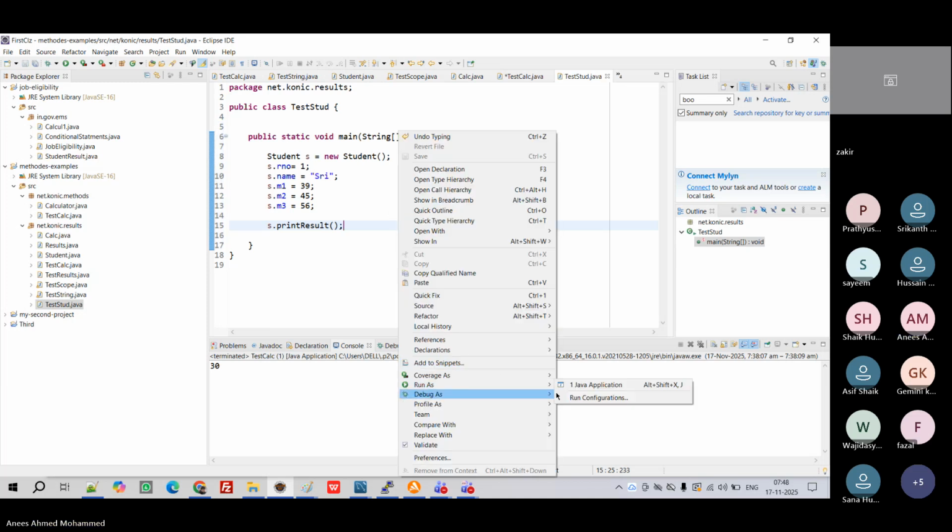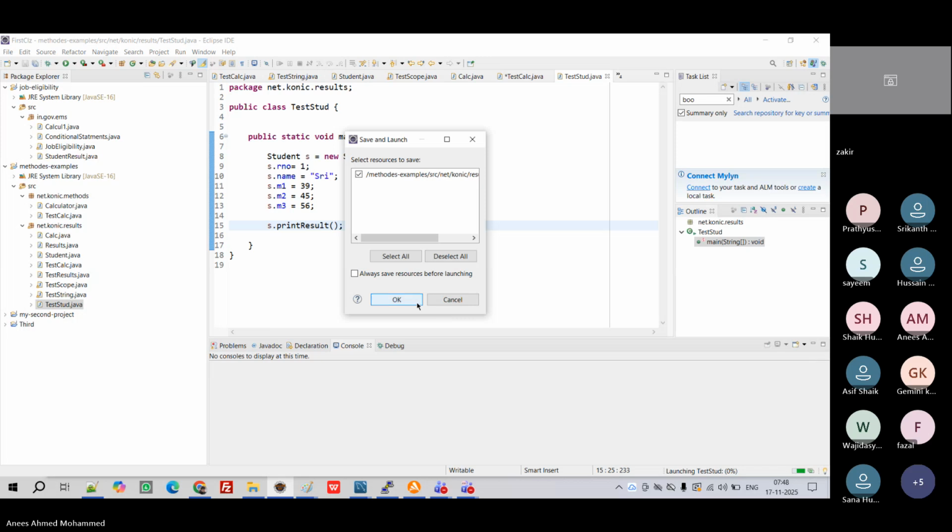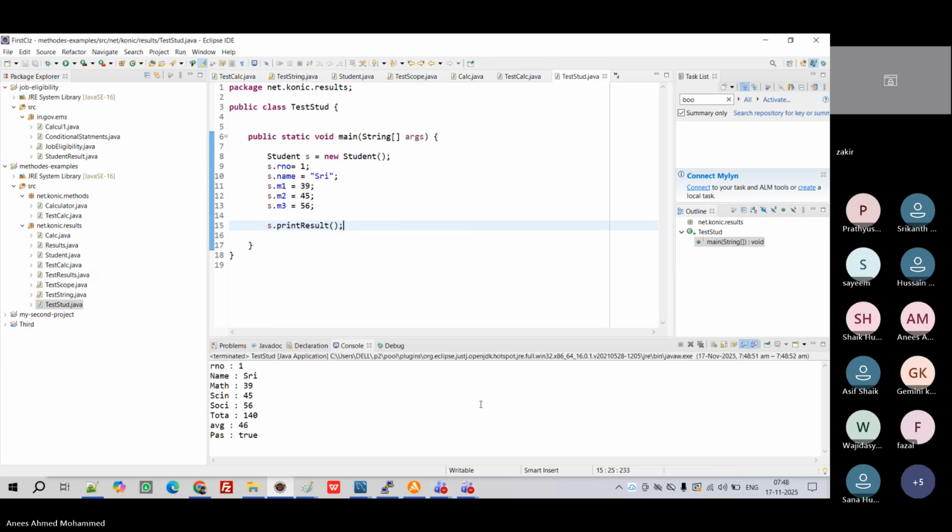see, roll number 1, 3, 39. All the marks came, total marks came, and it's ready. I don't need to pass it again. Why? The student object is responsible for holding its own values. Okay.